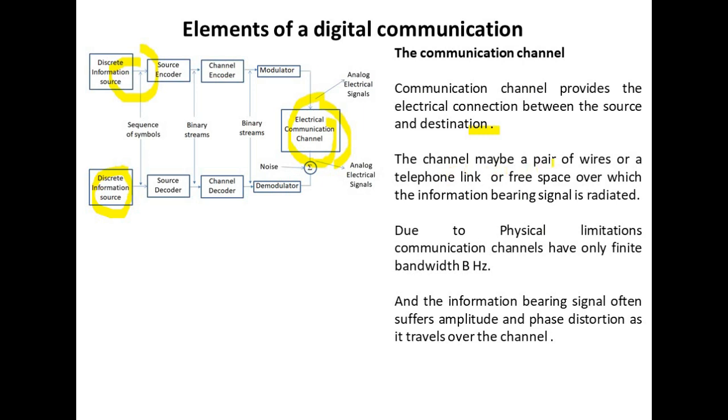The channel may be a pair of wires or a telephone link or a free space over which the information bearing signal is radiated. Due to physical limitations, communication channels have only finite bandwidth, that is B hertz, and the information bearing signal often suffers amplitude distortion as well as phase distortion as it travels over the channel.